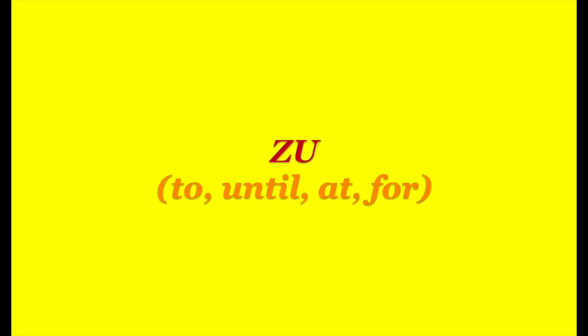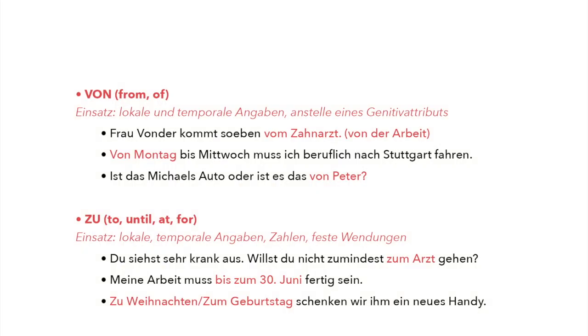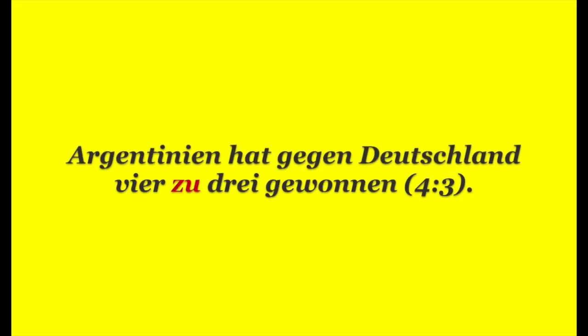The last preposition that we're going to see today together is zu. Zu can mean to, it can mean until, it can mean at, and it can mean for. What information does zu give us? It gives us local and temporal information. Also, it gives us information about numbers, for example, the results in sports. I didn't include any examples here, but for example, Argentina won against Germany, 4-3. Ja, Argentinien hat gegen Deutschland 4-3 gewonnen.